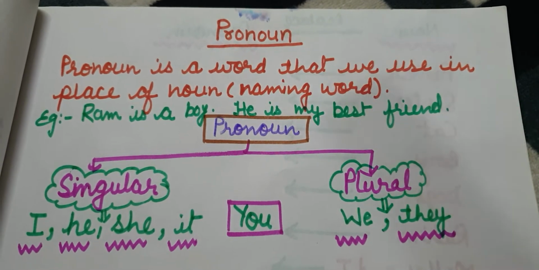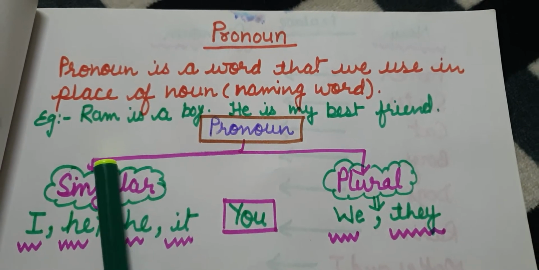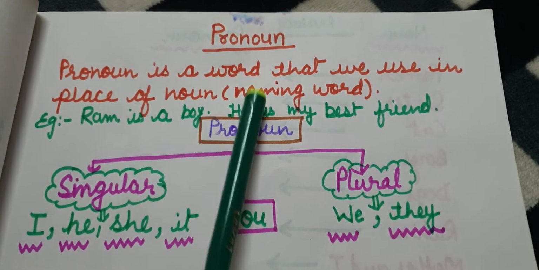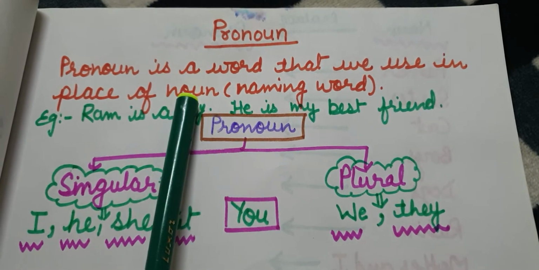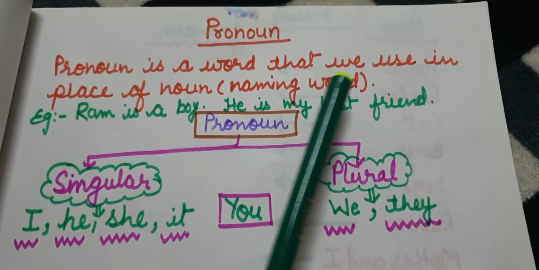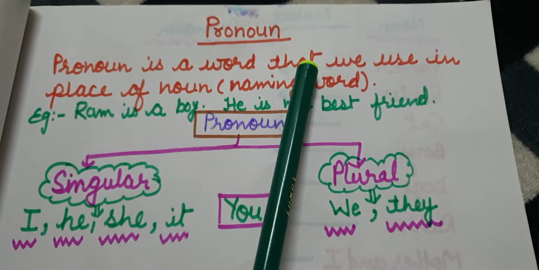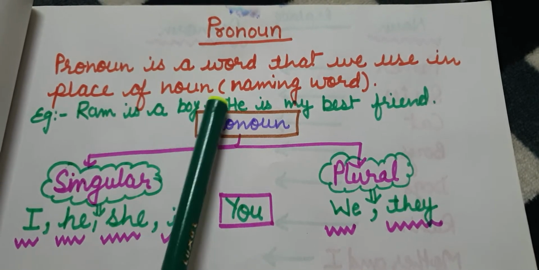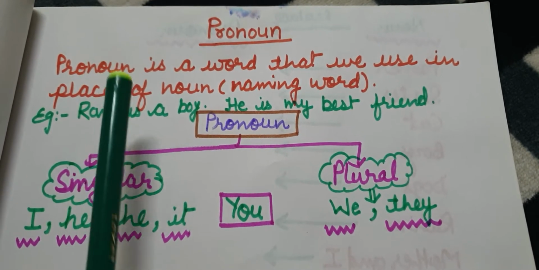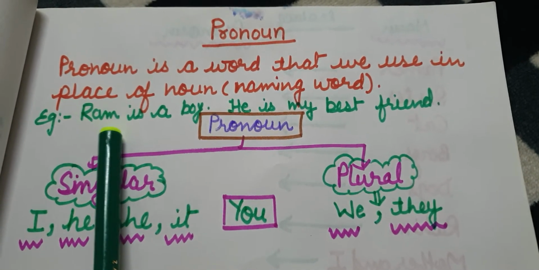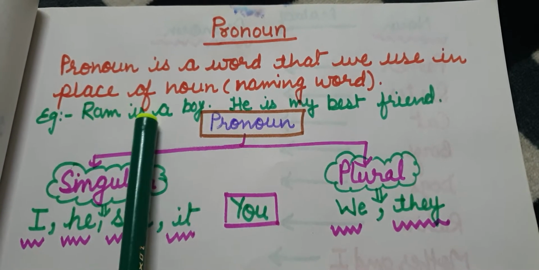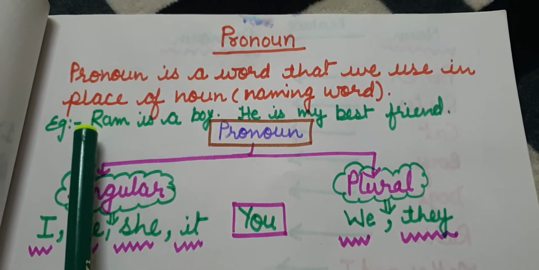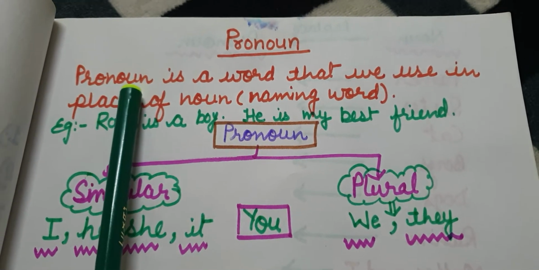What is pronoun? So first of all, definition. Pronoun is a word that we use in place of noun or naming word. As you all know, noun is also called as naming word. So pronoun is a word that we use in place of noun. And we replace noun with pronoun when we are repeating the noun. So, in spite of repeating, to avoid repetition of noun word, we replace that noun word with a pronoun.